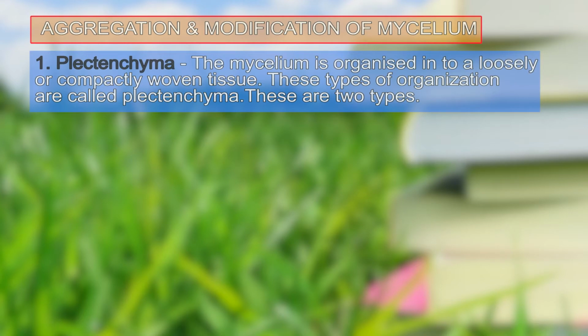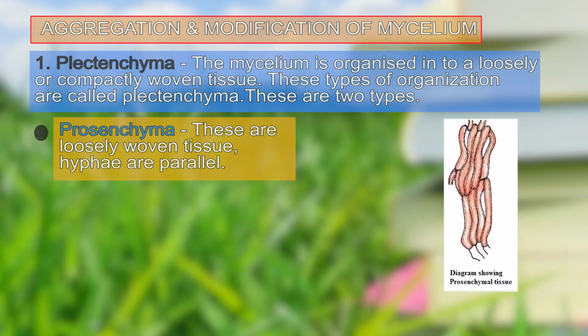In plectenchyma, the mycelium is organized into a loosely or compactly woven tissue, and this type of organization can be of two types. The first type is known as prosenchyma. In prosenchyma, they are loosely woven tissue and the hyphae are placed parallel to each other.